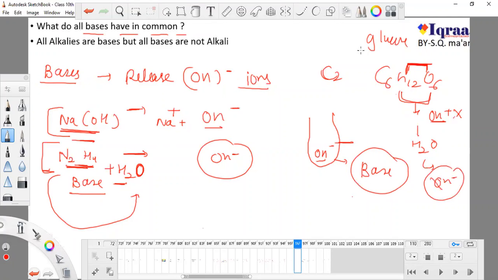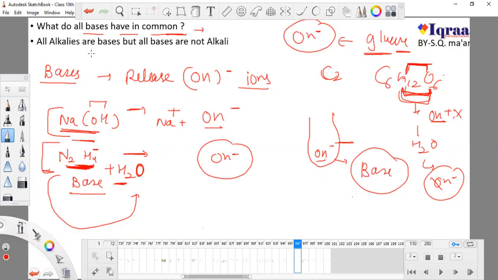That's why it is a base. So the common thing in all bases is that either they can release their OH ions, or they can pressurize water to release OH ions.